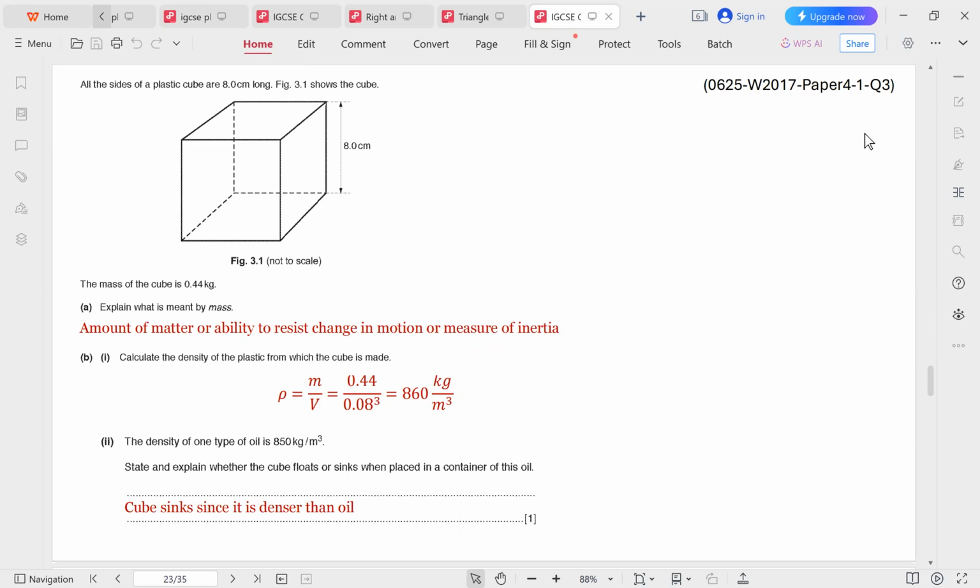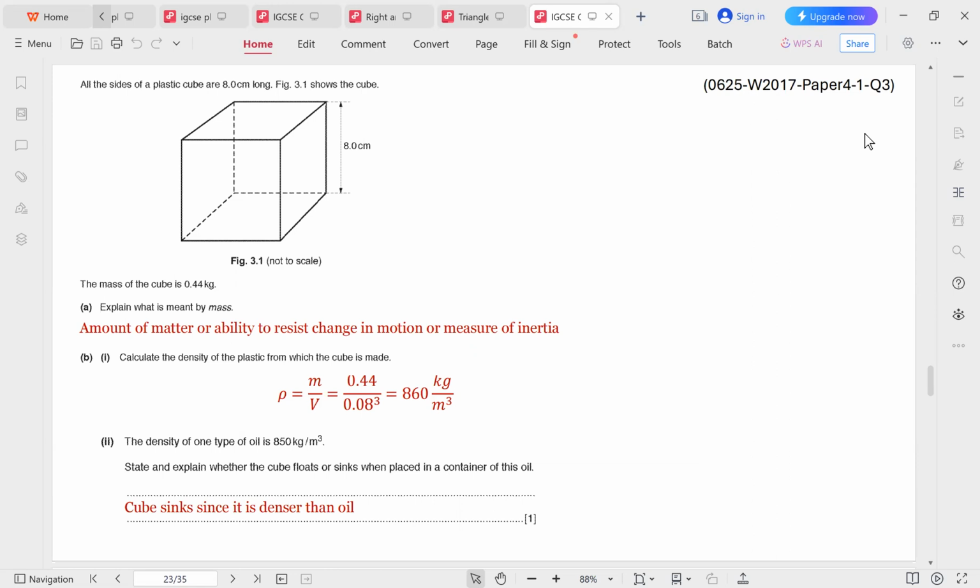In BI, we are told calculate the density of the plastic from which the cube is made. So the density is mass over volume, and we divide the mass, 0.44 kilograms, by the volume, which is 0.08 to the power of 3, and that gives us 860 kilograms per meter cubed.